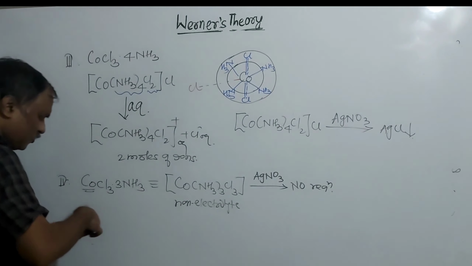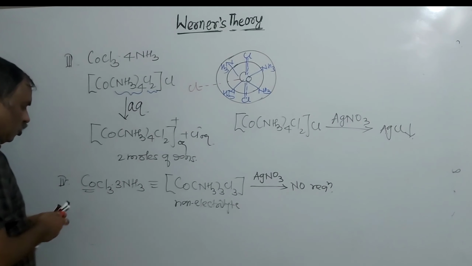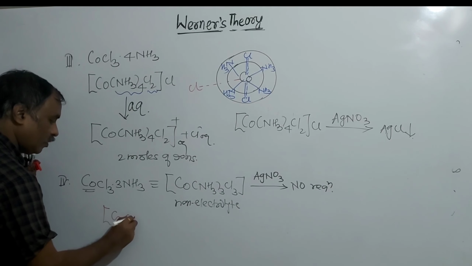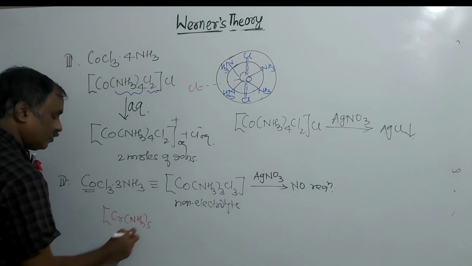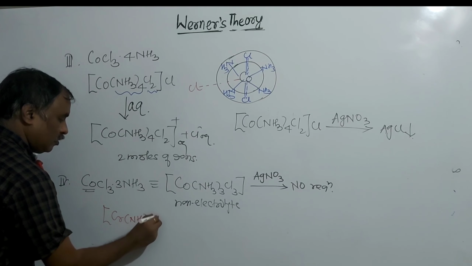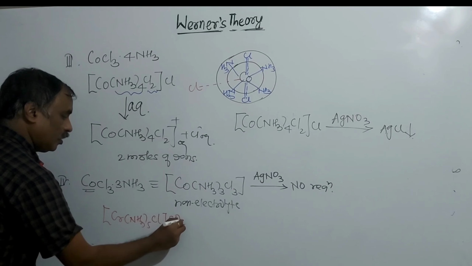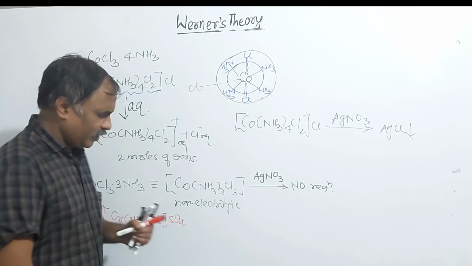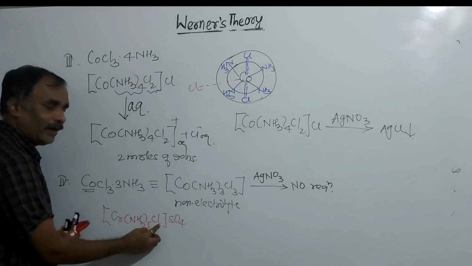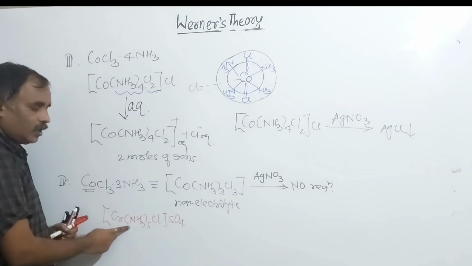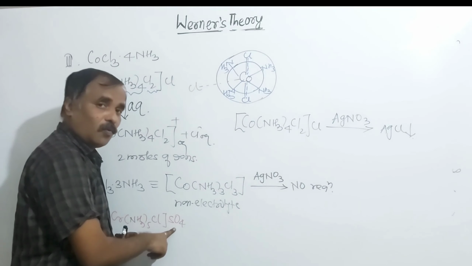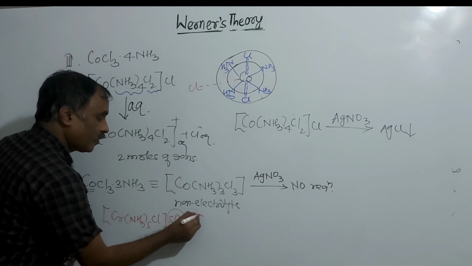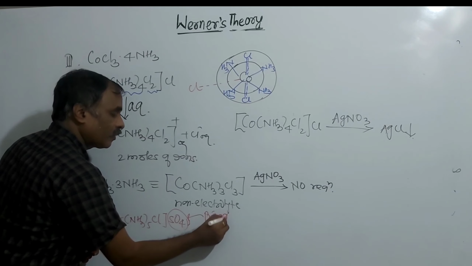I will take another example. Suppose the complex is of chromium: [Cr(NH3)5Cl]SO4. Focus on the square bracket and inner sphere, and in the inner sphere 5 ammonia and Cl minus. These are secondary valencies. How many primary valencies are there? Only one. The sulfate ion is the primary valency.